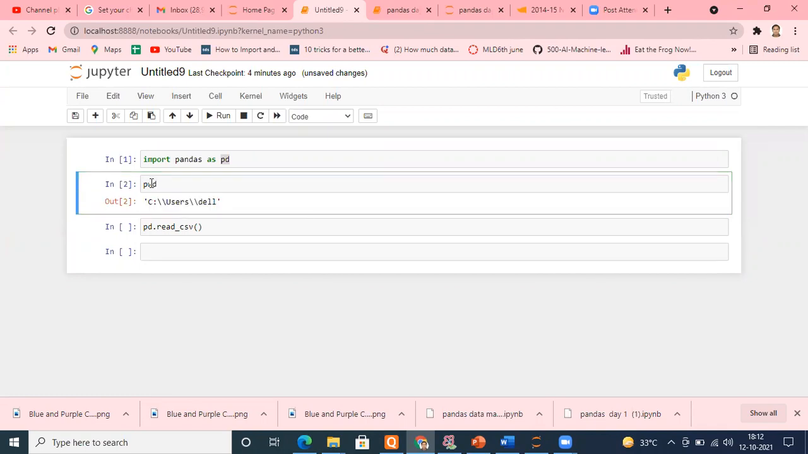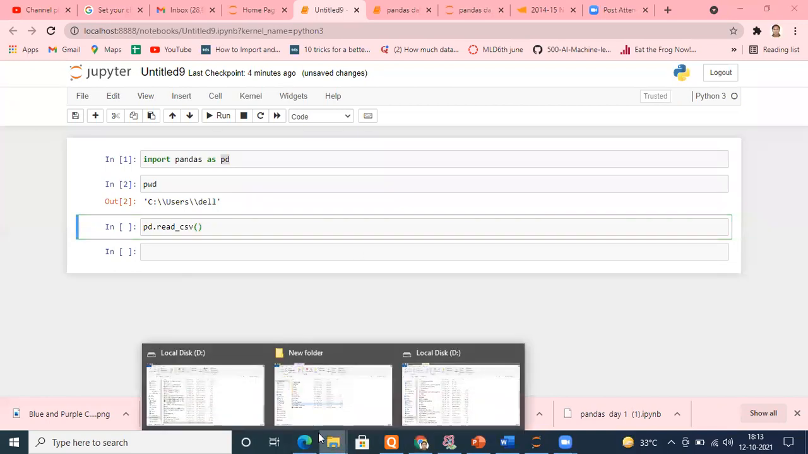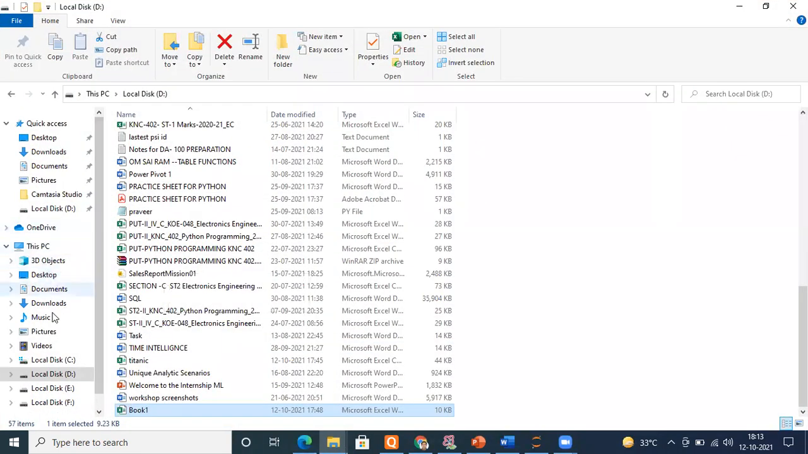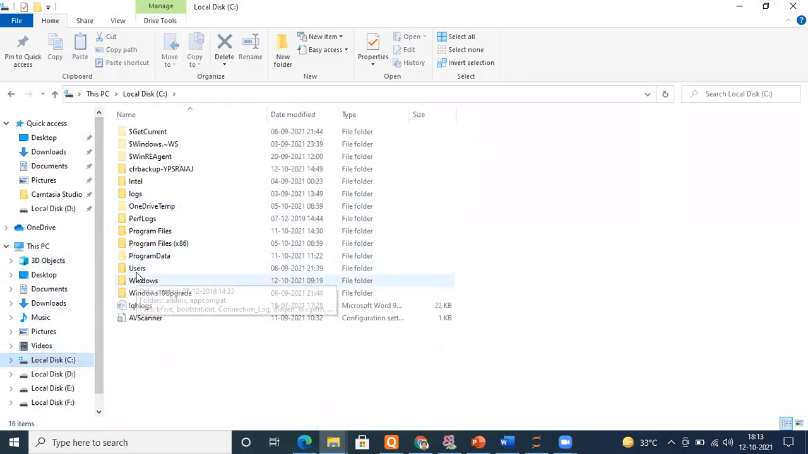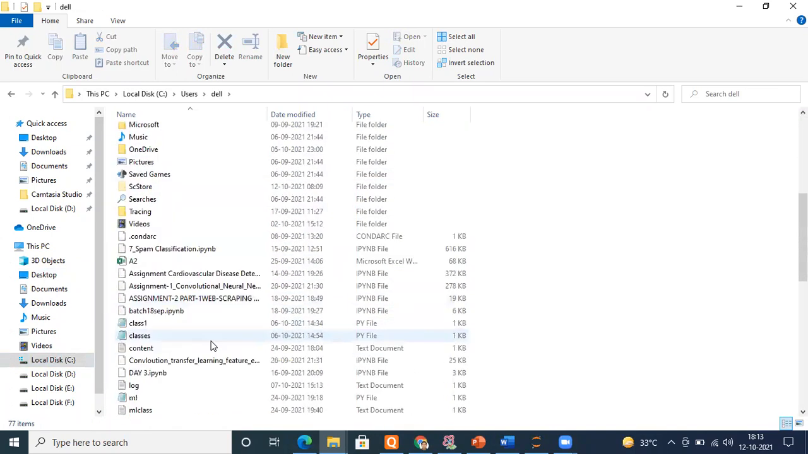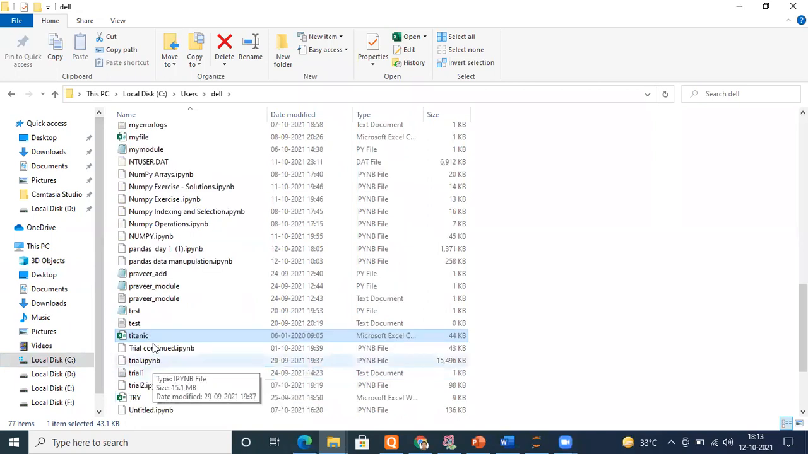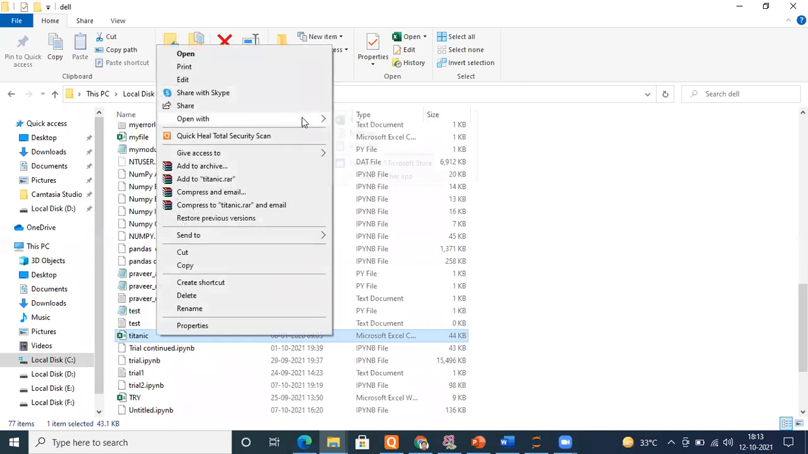If your file is available in the present working directory, for example here C users tell, then you can directly put your file name here. Let me go to the same location, C users tell. In my system, there should be a file known as Titanic. Yes, there is a file known as Titanic. Although it looks like an Excel file, actually it is a CSV file. Let me show you. If I right click it and choose open with Notepad,